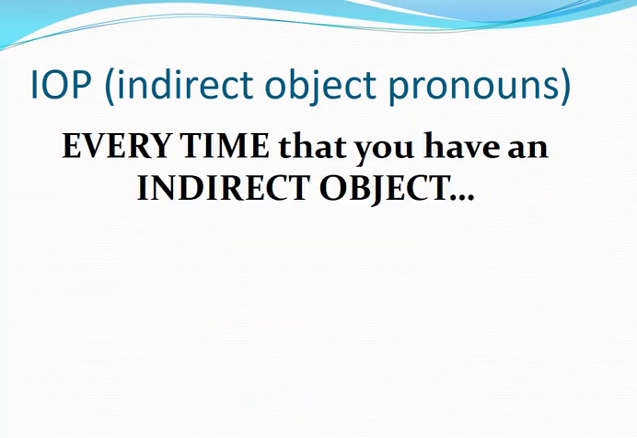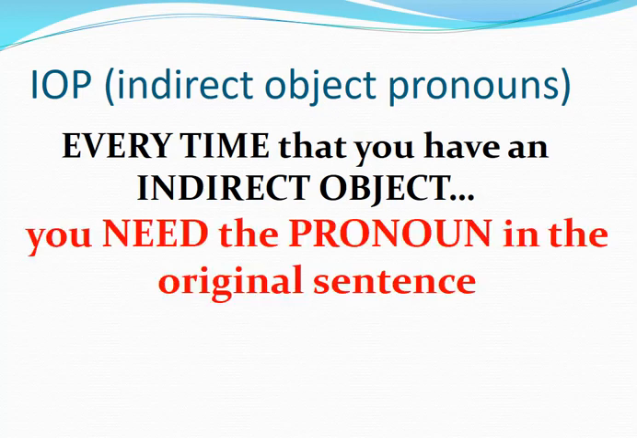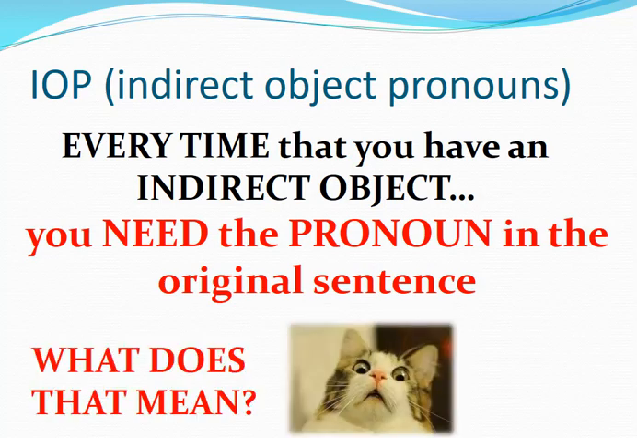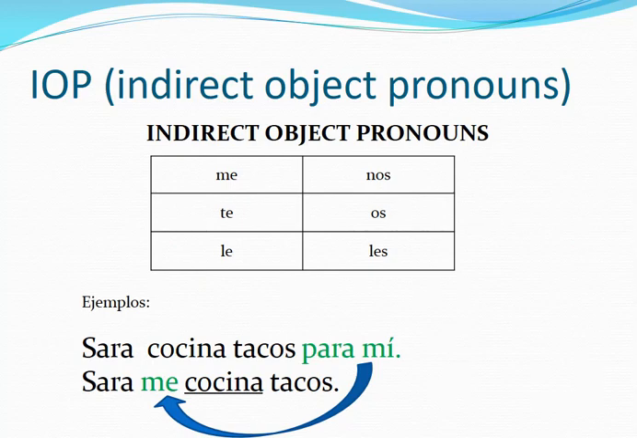What happened? Every time that you have an indirect object, remember this, when you have an indirect object in a sentence, you need the pronoun in the original sentence. What does this mean? Let's see. So let's go back to this.